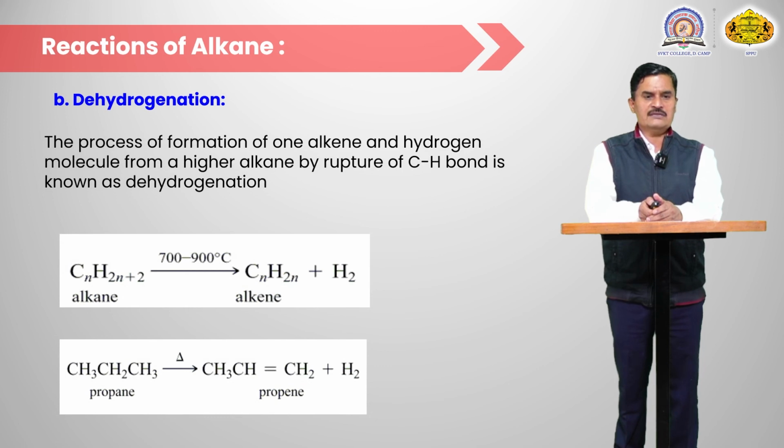Then the last reaction is dehydrogenation, the process of formation of an alkene and hydrogen. In this reaction a decomposition takes place, meaning the rupturing of a C-H bond, and the alkane converts into an alkene with removal of a hydrogen atom. So this is just an elimination reaction, the elimination of a small molecule, hydrogen.